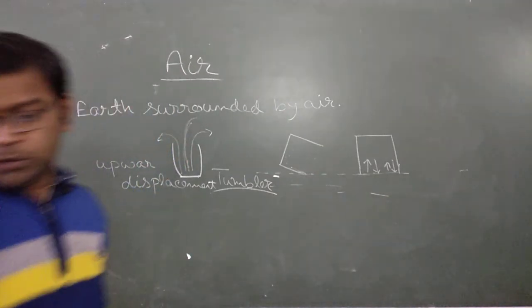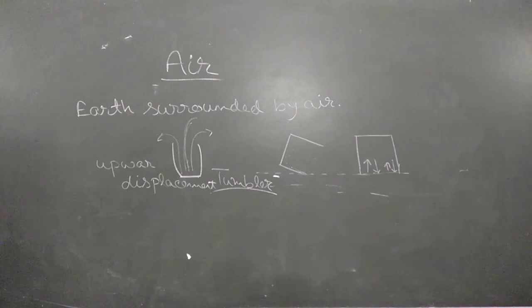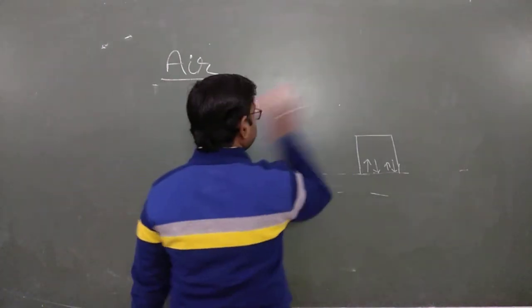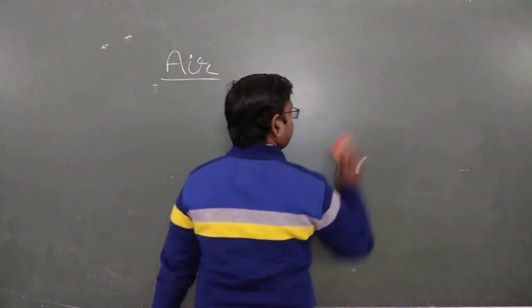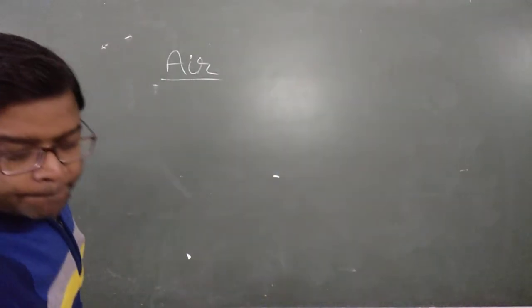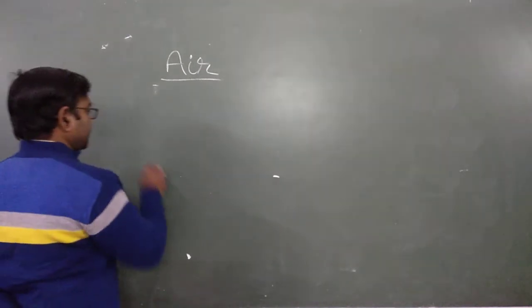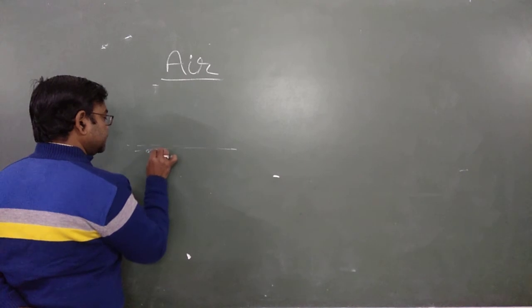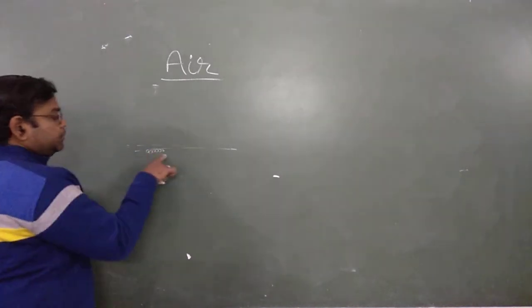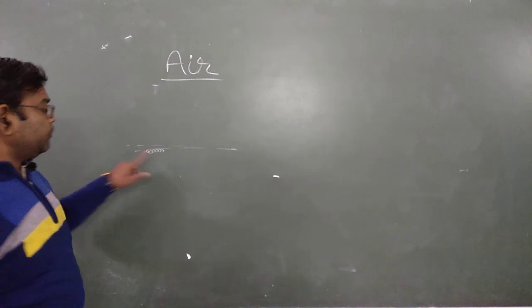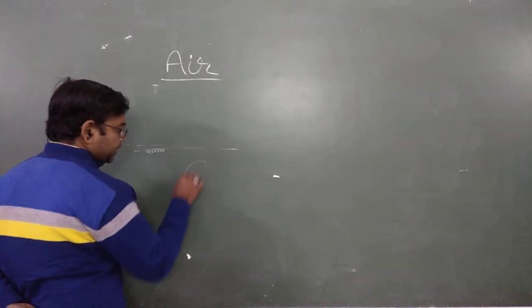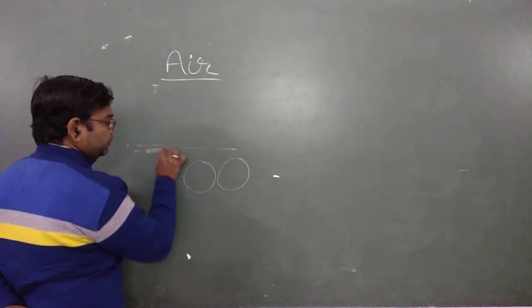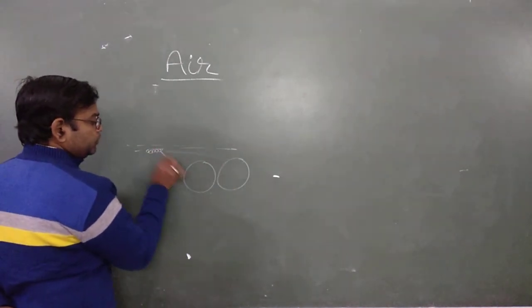let me rub the board please. Suppose these are your soil particles. Soil particles are very fine in nature. They are placed likewise. This is a larger view of them.